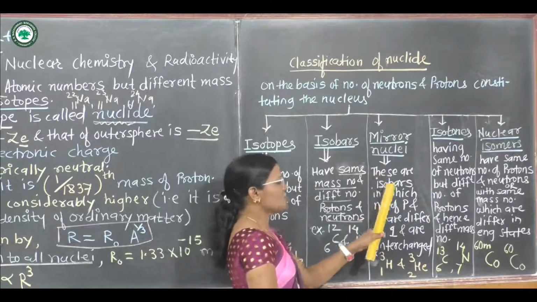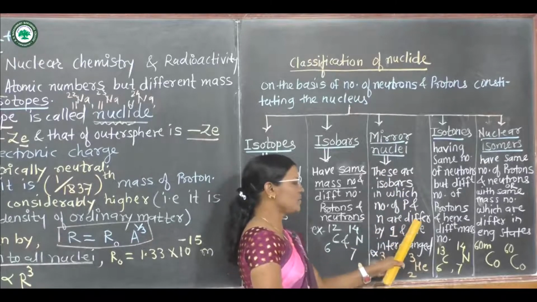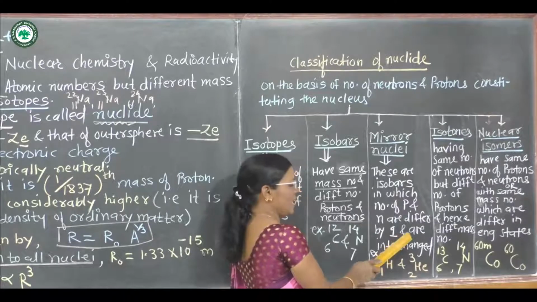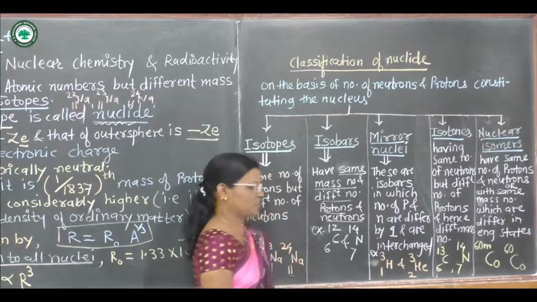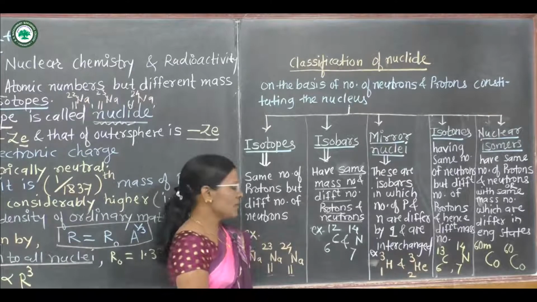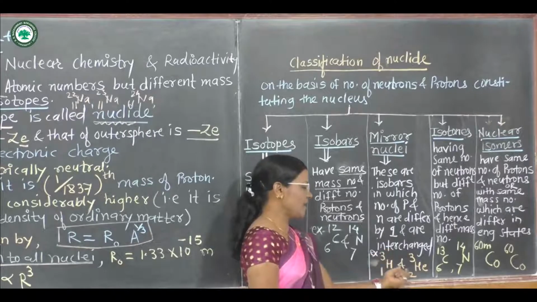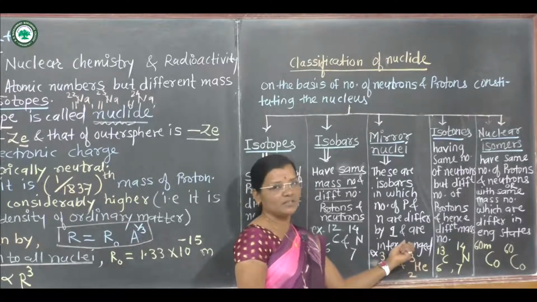Now the third classification is mirror nuclei. These are isobars in which the numbers of protons and neutrons differ by 1 and are interchanged. For example, hydrogen 1H3 and helium 2He3.